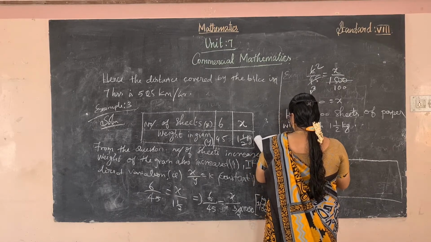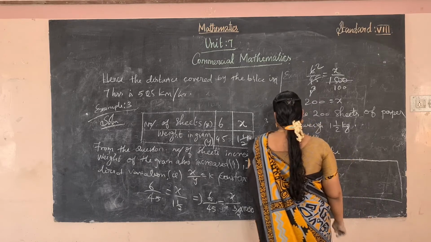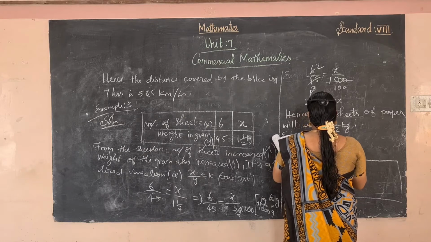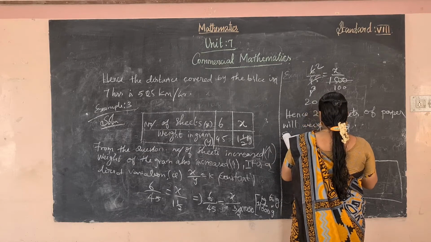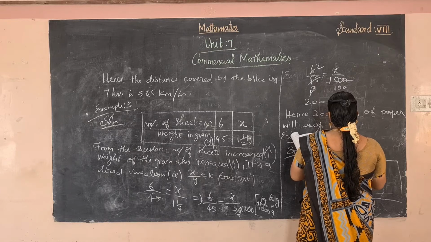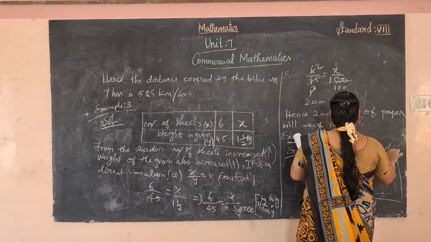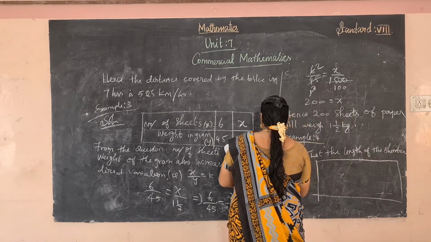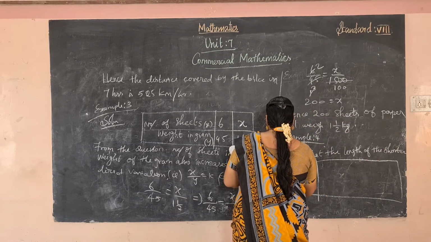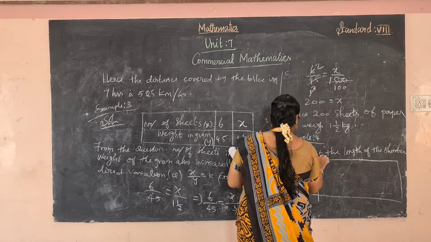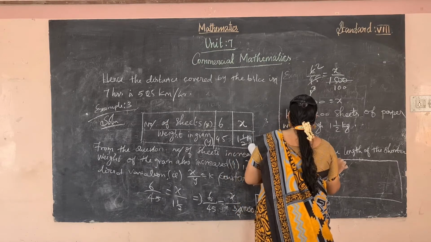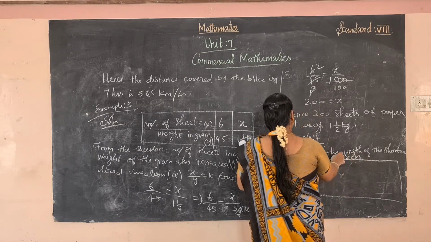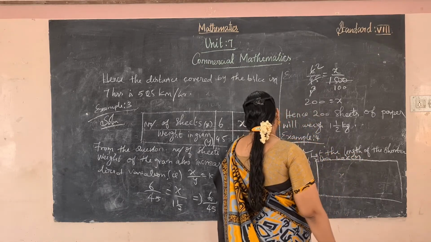Let the length of a shorter piece of the ribbon be x centimeter. Okay, we have to find out the shortest one, is it?